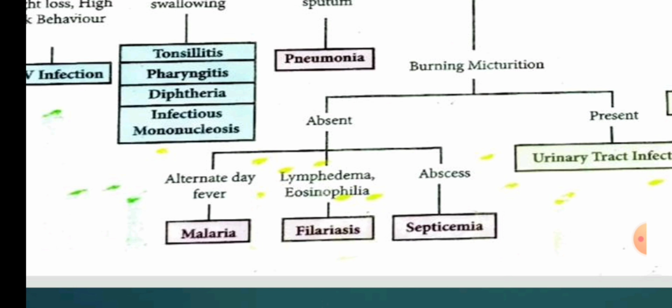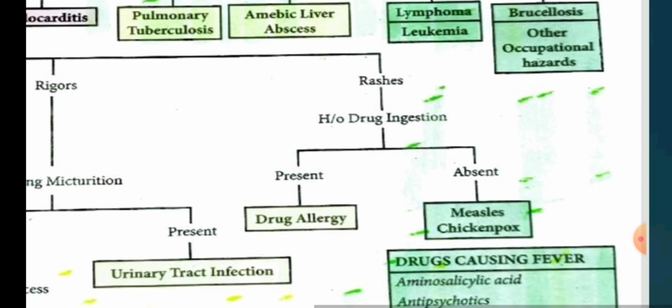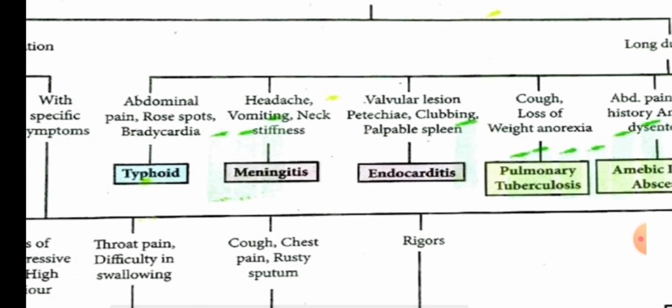And if there is abscess, then the person is suffering from septicemia. If there are rashes and if it is due to the drug ingestion, then that is drug allergy. And if drug ingestion is not there, then that is measles or chickenpox. Now, long duration fevers. If there are abdominal pain, rose spots, that is, slightly raised small reddish pimples on the chest due to Salmonella typhi, or bradycardia, that is, decreased heart rate, then that is typhoid.